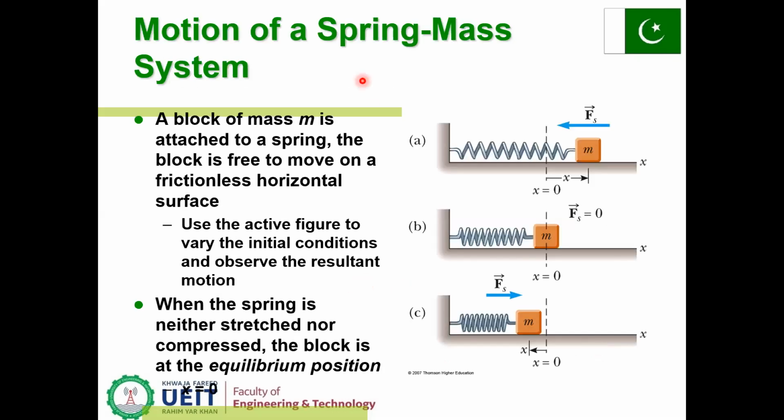Let's consider a spring mass system. The mass attached to a spring is displaced from the equilibrium position. The equilibrium position is x equal to 0. If a force acts towards the right to displace the mass, it will return to the equilibrium position first, and then it will compress the spring. So the block mass is attached, and how it moves is shown in this figure.